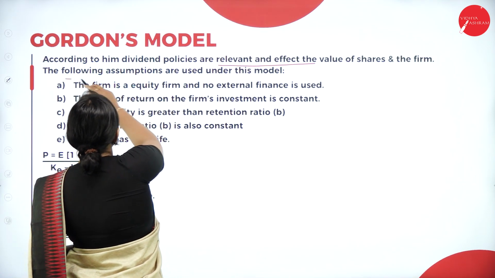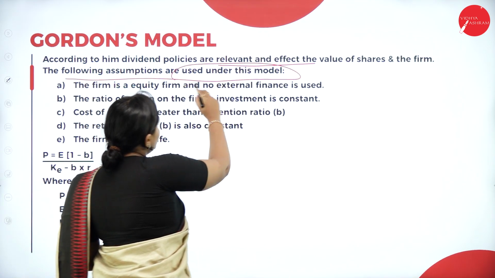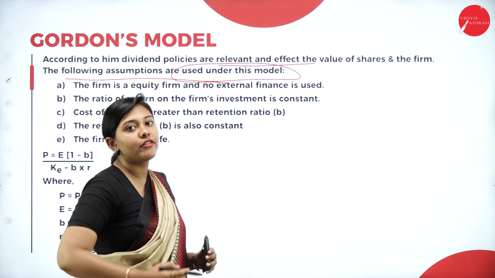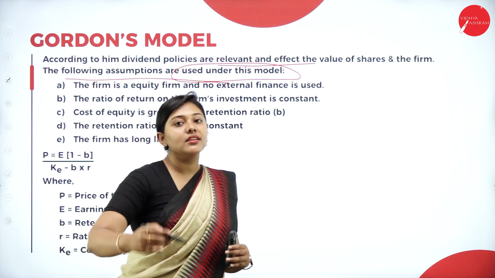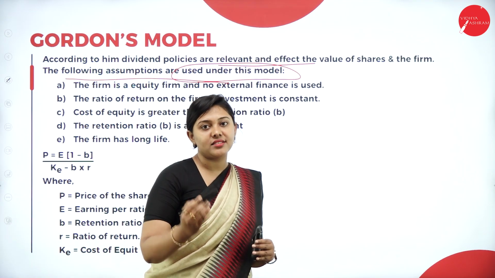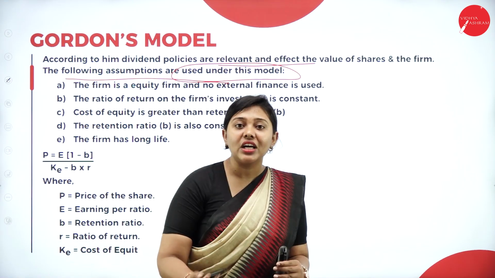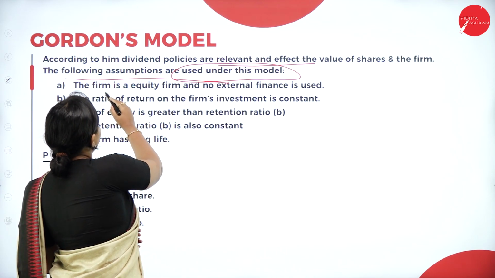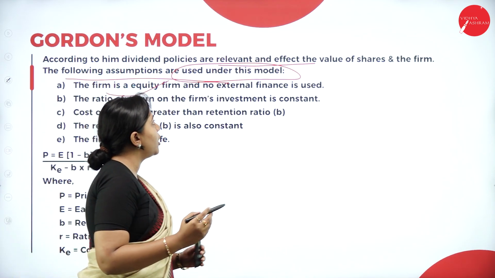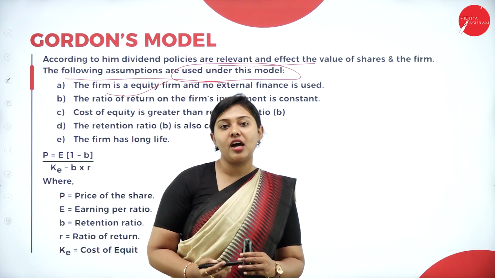The following assumptions are used under this model. As I have told you, the experts provide the theory, and those theories are based on certain assumptions. Let us look at the different assumptions. The first assumption is that the firm is an equity firm and no external finance is used.